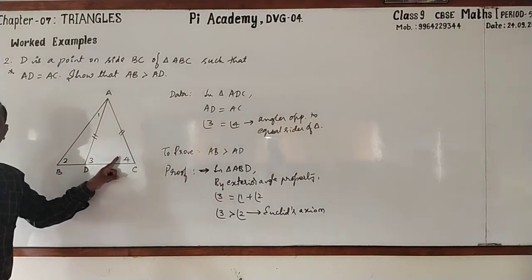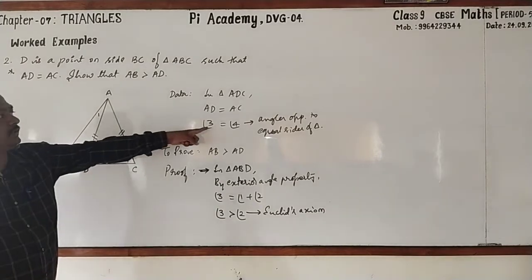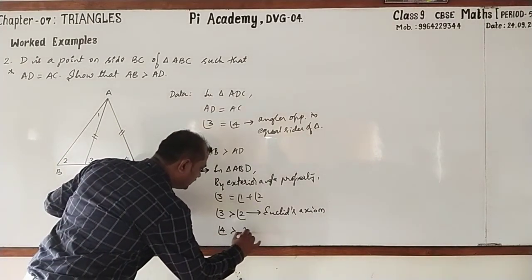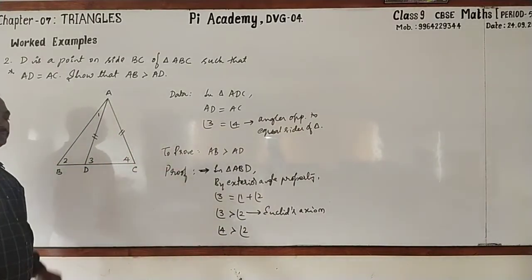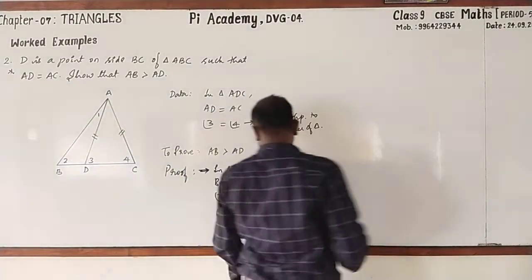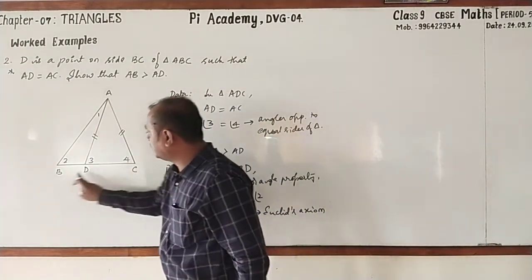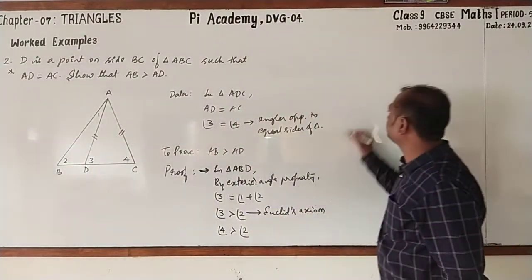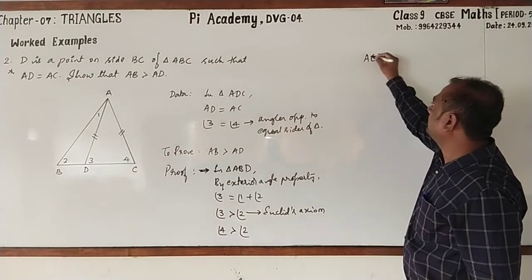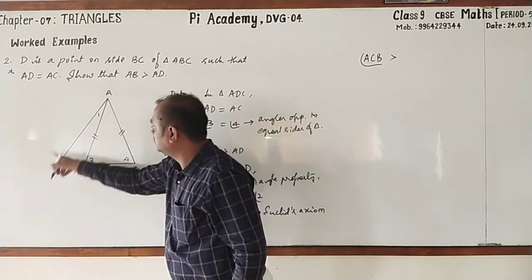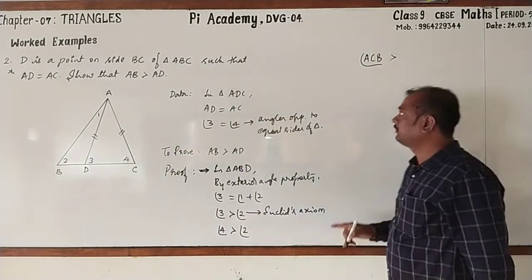Angle 3 is also equal to angle 4. That has been written in data itself. I'll write angle 4 is greater than angle 2. Where angle 4 is, I take ACB, which is greater than angle 2. It is ABC.